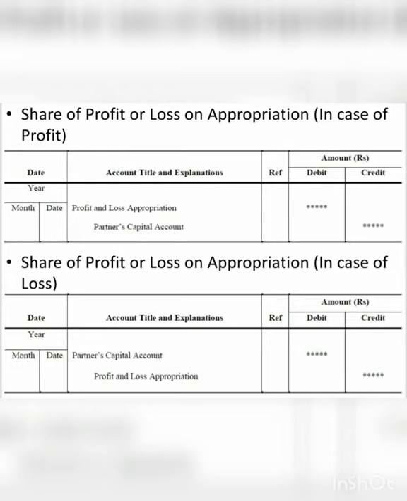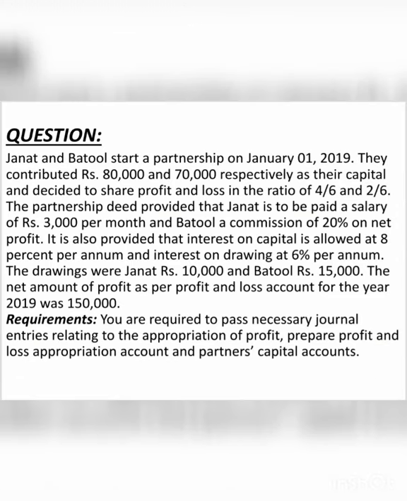This is how every journal entry is made. So when you provide interest on capital, how these journal entries are made and what amount, everything will be clear by a question which we will do right now. So understand this question very properly.